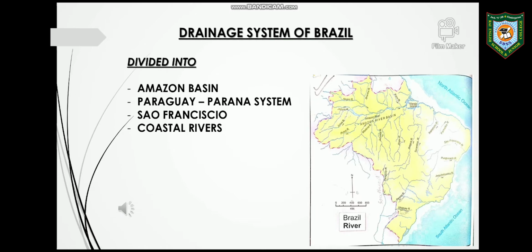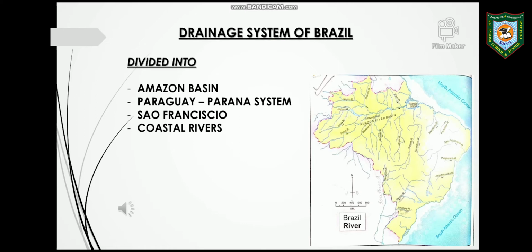So, we will start with the drainage system of Brazil. If you see in your textbook on page number 19, you will get the drainage of Brazil. Here there are three major river basins: the Amazon Basin, the Paraguay-Paraná system in the southwest, and the São Francisco in the eastern part of the highland, and other rivers at the coast. These are all given on page number 19.